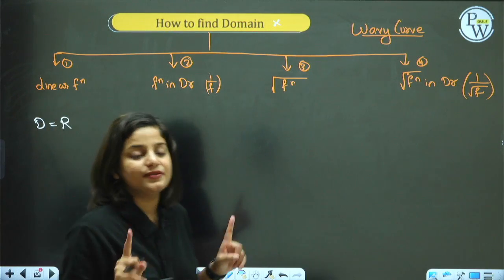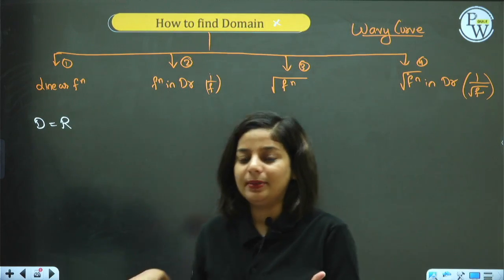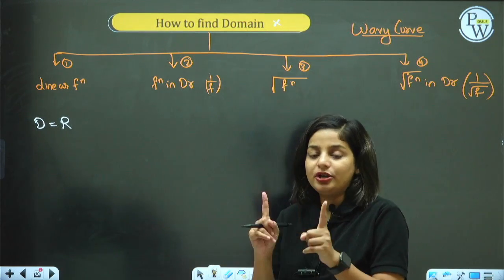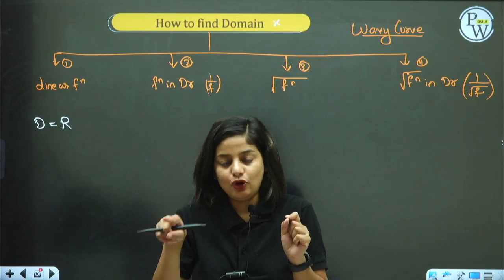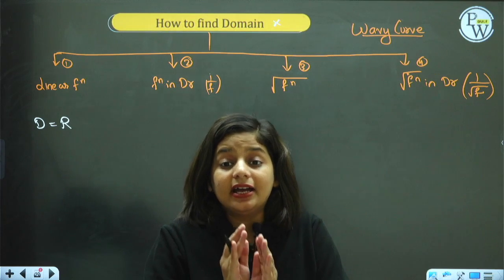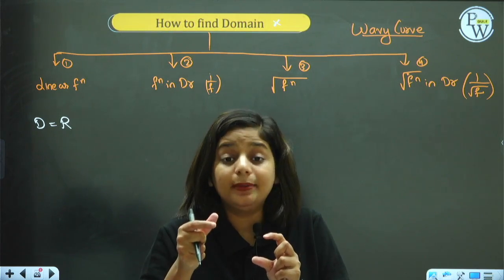Capital R stands for real numbers here, not relation. Relation is also denoted by capital R, real number also by capital R, but in your textbook they will denote it in different ways. For relation they write with normal color ink. For real numbers they will either make it italic, or lighten the ink, or make it bold.